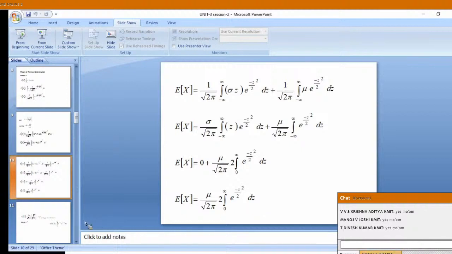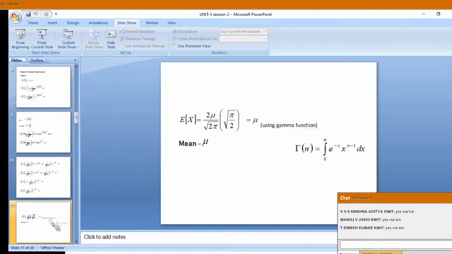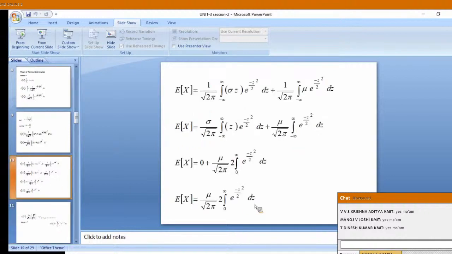Yes, okay. Alright. So the next step is a little tricky; you should understand why. In the previous slide, the integral from 0 to infinity of e power minus z square by 2 dz is coming. This we cannot find by integrating without using any special function. Special function means the beta and gamma functions you learned last semester.